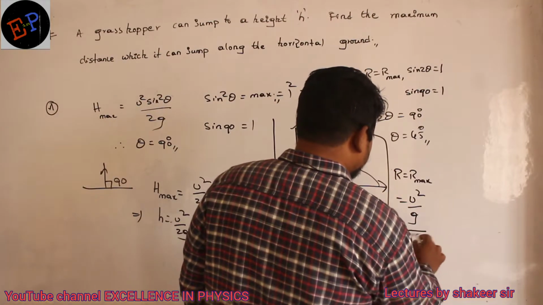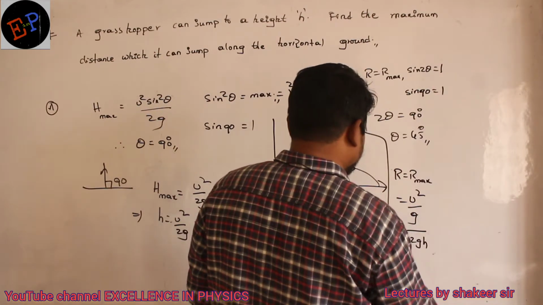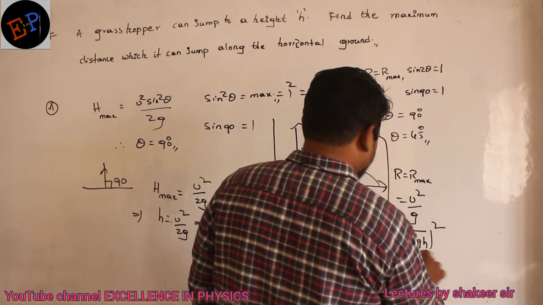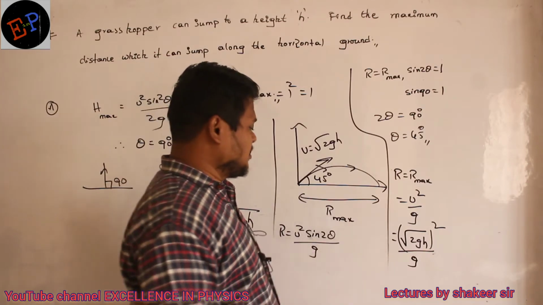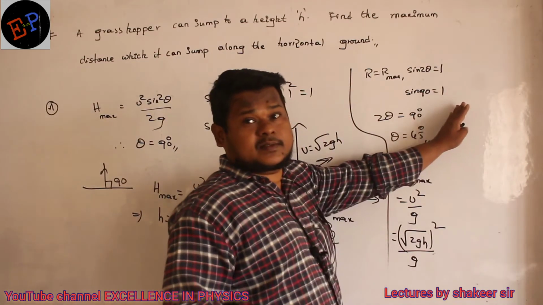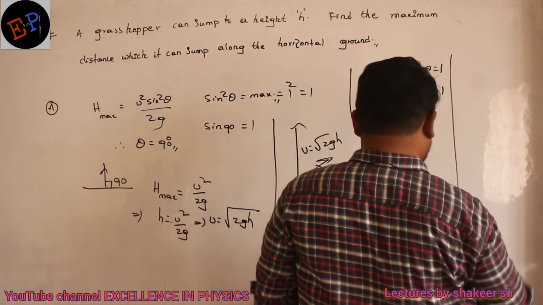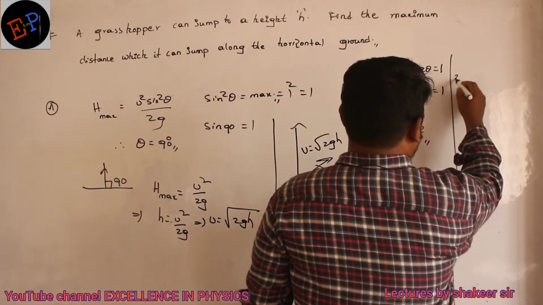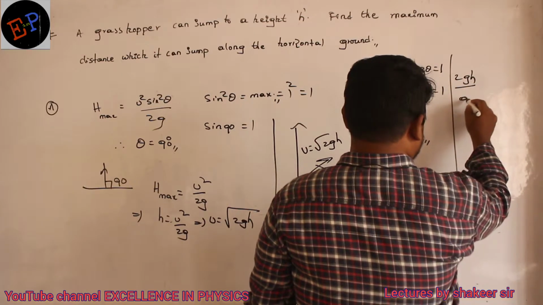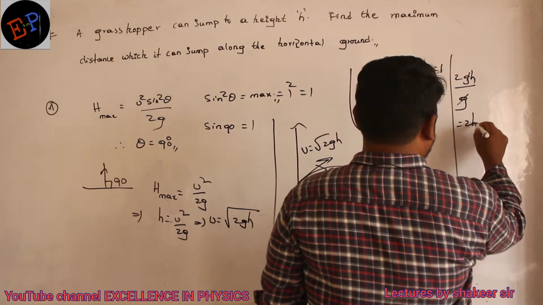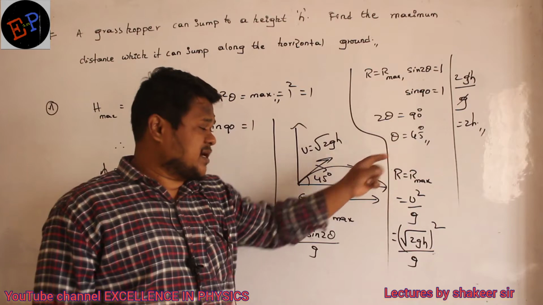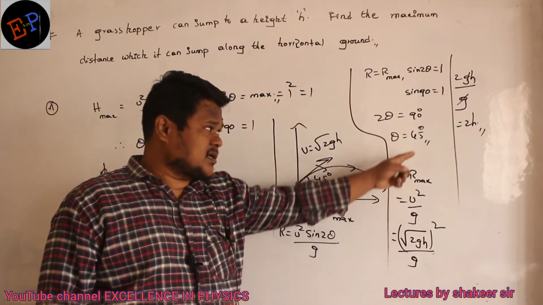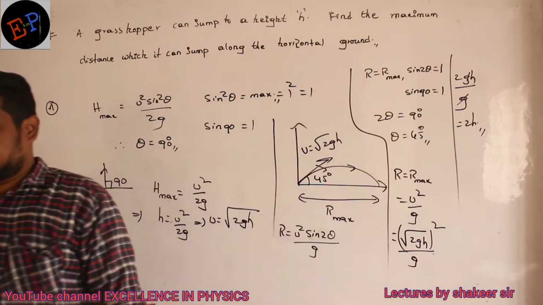Therefore it is root 2gh whole square divided by g. So therefore how much is it? It is 2gh divided by g. So g and g get cancelled, and my answer is 2h. Therefore the maximum horizontal distance which the grasshopper can cover is 2h.